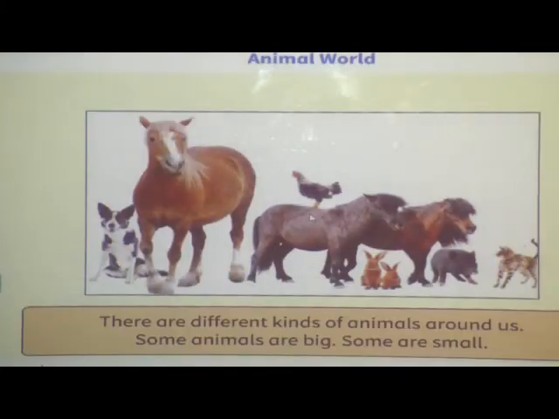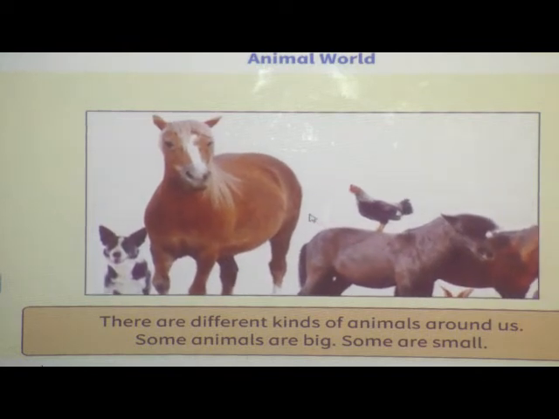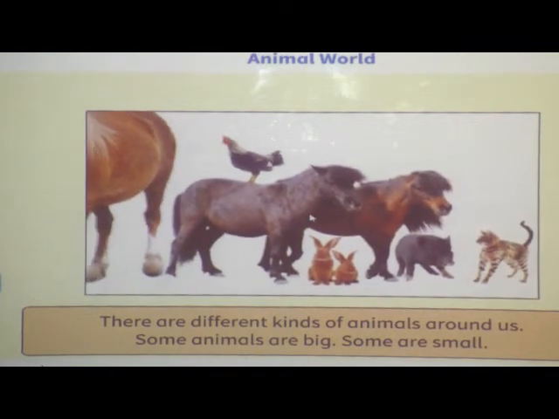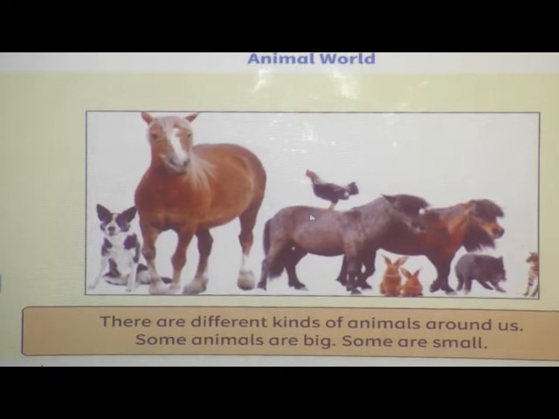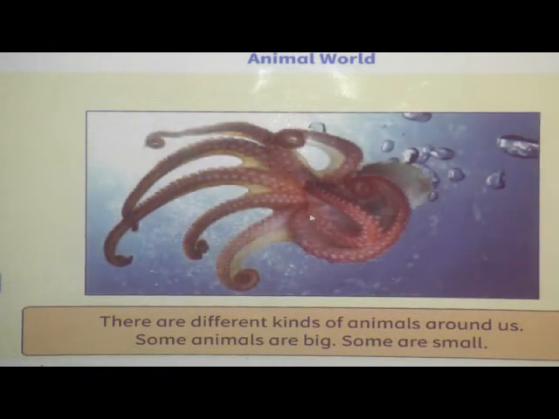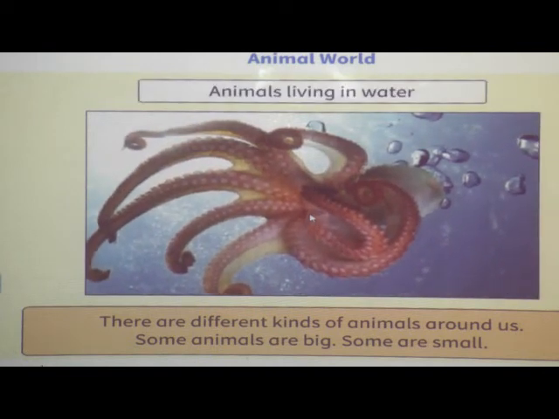Let us learn about different kinds of animals. There are different kinds of animals around us. Some animals are big, some are small. Have you seen animals like dogs, cats, cows, horses, sheep and wolves? These animals live on land. Some animals like fish and octopus live in water.